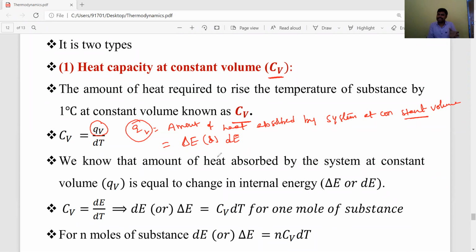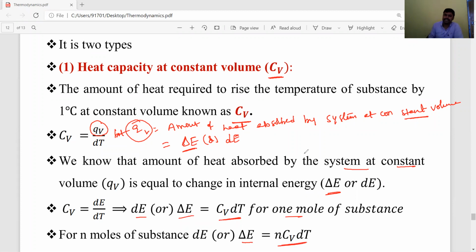That means we have to derive the relation between CV and the change in internal energy. CV is equal to QV by dT, but QV is nothing but delta E. You know that the amount of heat absorbed by the system at constant volume is equal to the internal energy change. So substitute QV as delta E or dE. CV is equal to dE by dT, then dE or delta E is equal to CV dT for 1 mole of substance. For n moles, delta E is equal to nCV dT.